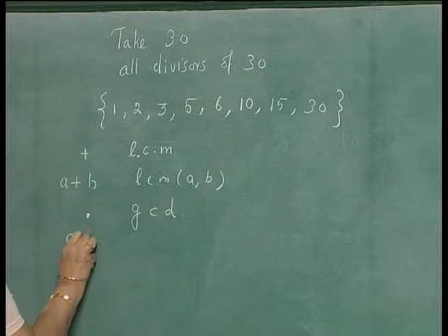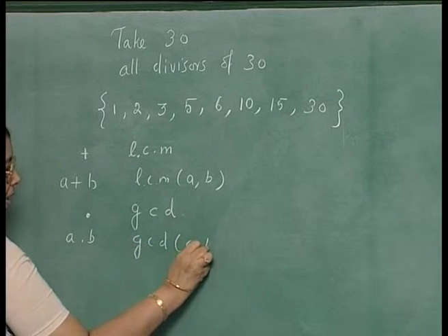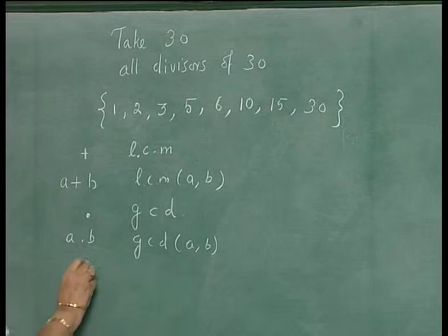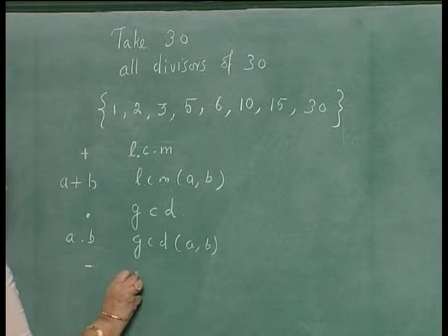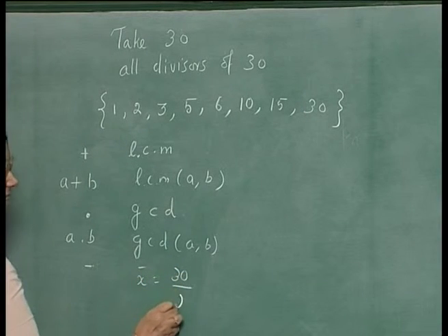So, A dot B will be GCD of A, B, and the unary operation, our complementation, you take as x bar is 30 by x, 30 by x.